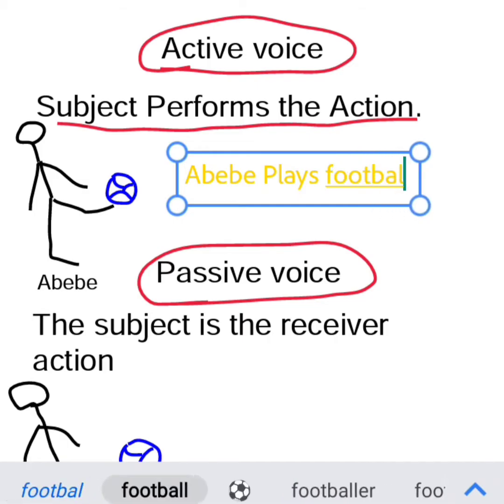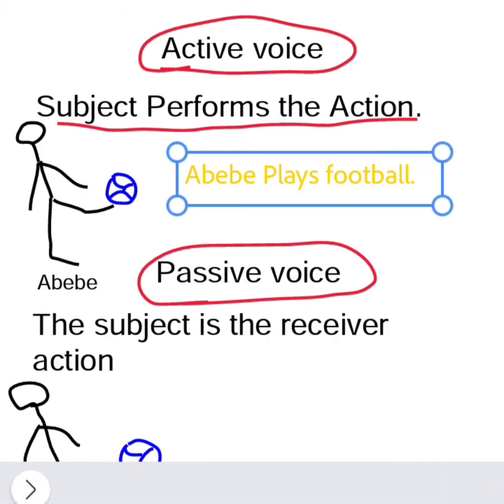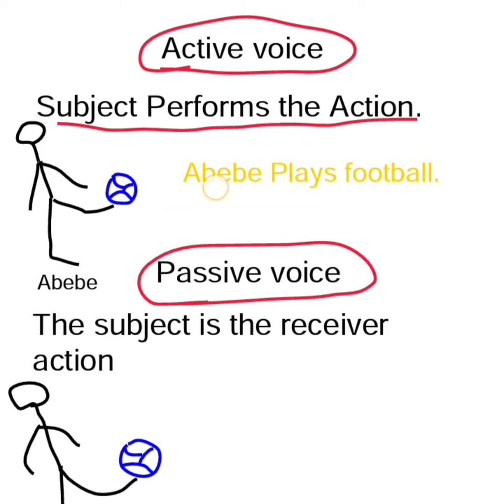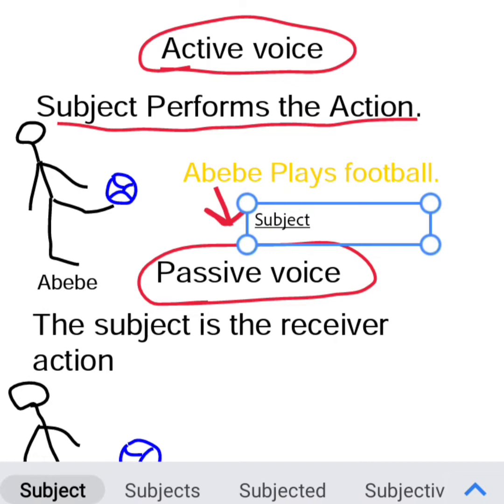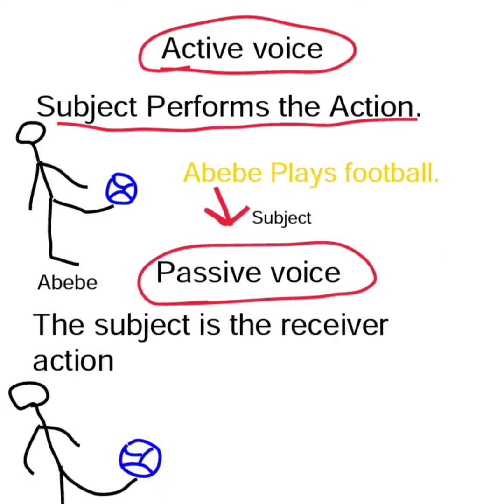Ababa plays football. Here Ababa is the subject and the football is the object, right? Plays is the verb. Ababa is the subject and the subject is performing the action here. So Ababa is the subject and he's performing the action. So this is active voice. You understand it, right? So here is how we write active sentences.